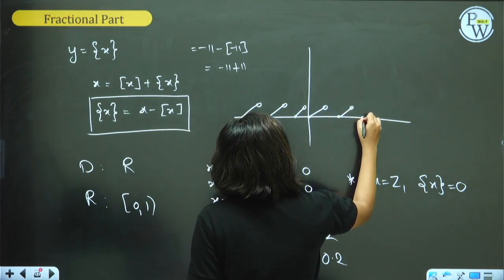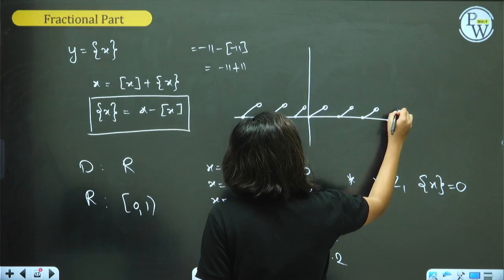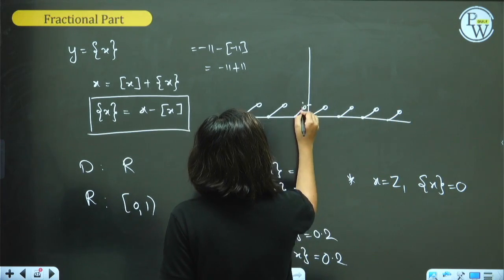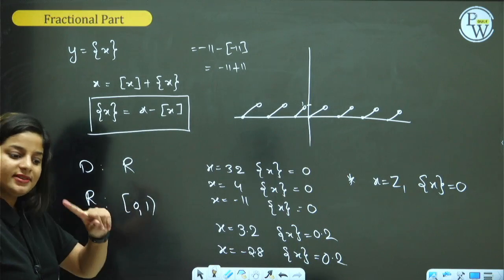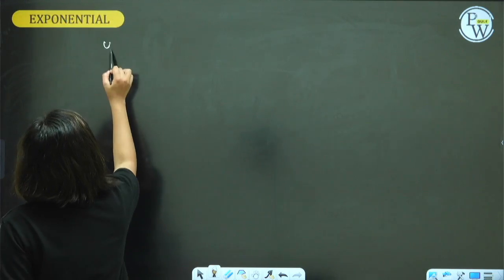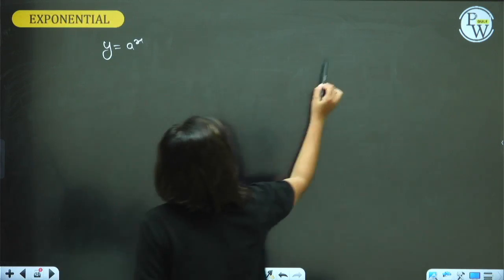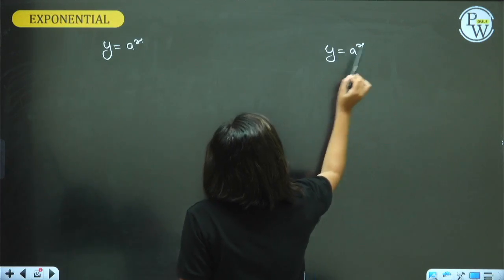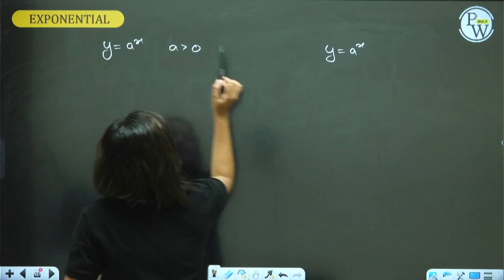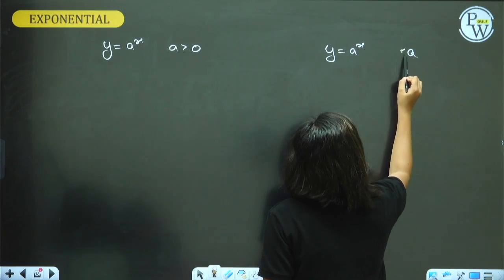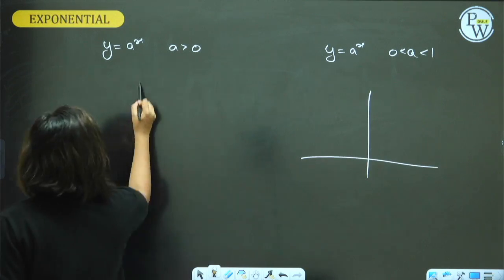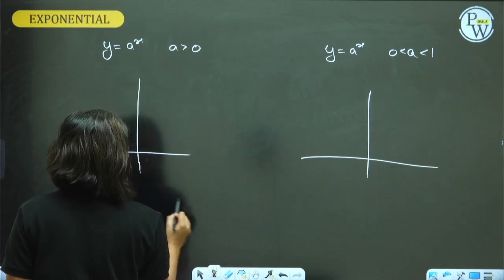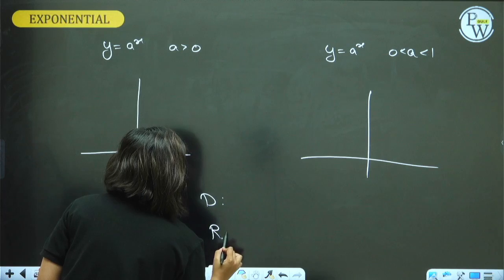Again, I have to break. It's a piecewise function. These upper limits are 1 and this is 0. Input can be anything. Output is 0 to 1, 0 included, 1 excluded. Exponential function, guys, y is equal to a raised to x. Just know the graph. First one, a is greater than 1. Second one, a is greater than 0 but less than 1. Know about the domain and range. That's it.